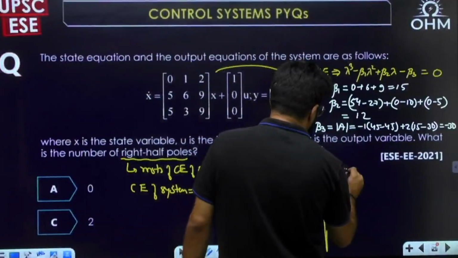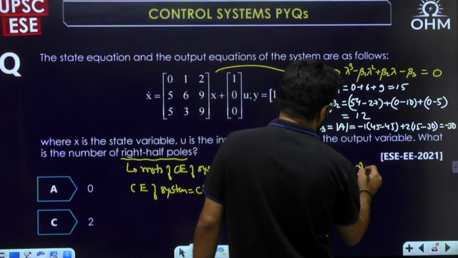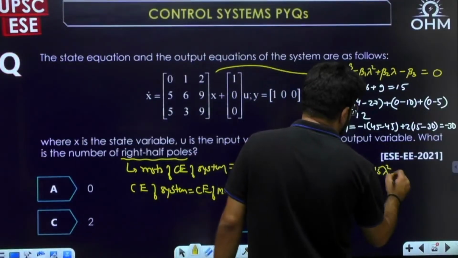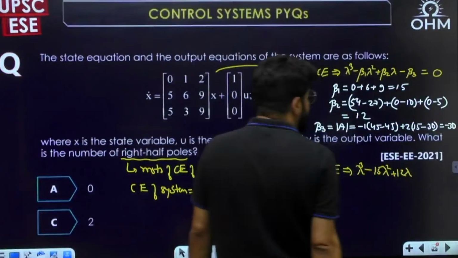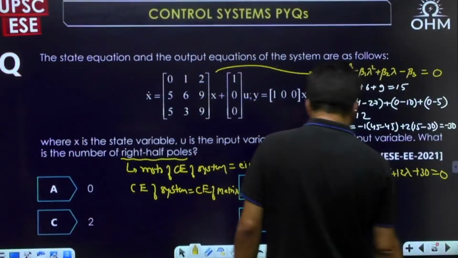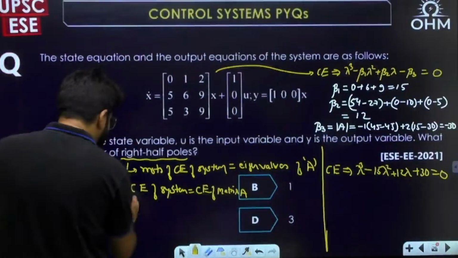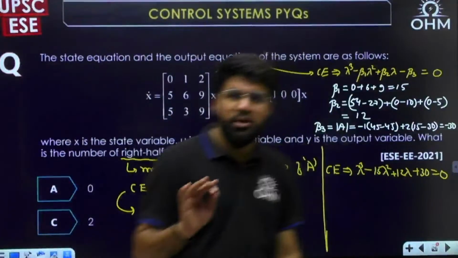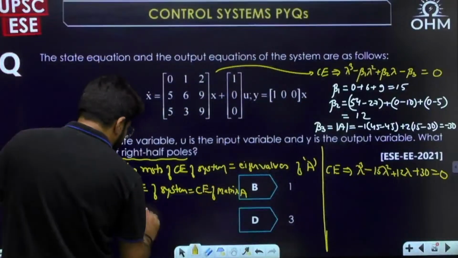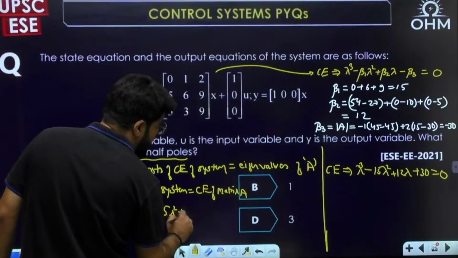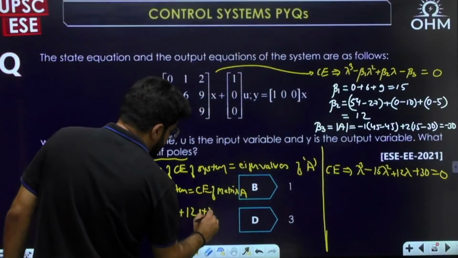What is the final characteristic equation? It becomes lambda cube minus beta 1 lambda square, that is 15 lambda square, plus beta 2 lambda, that is plus 12 lambda, minus beta 3, that is minus of minus 30, becomes plus 30 equal to 0. So what is the characteristic equation of the system then? The characteristic equation of the system is identical to the characteristic equation of the matrix. So, in terms of S, you can write this as S cube minus 15S square plus 12S plus 30 equal to 0.